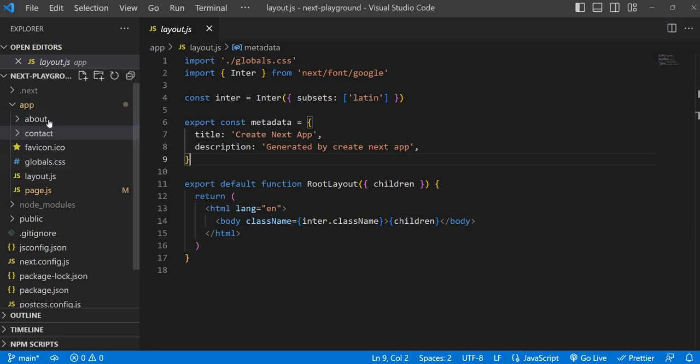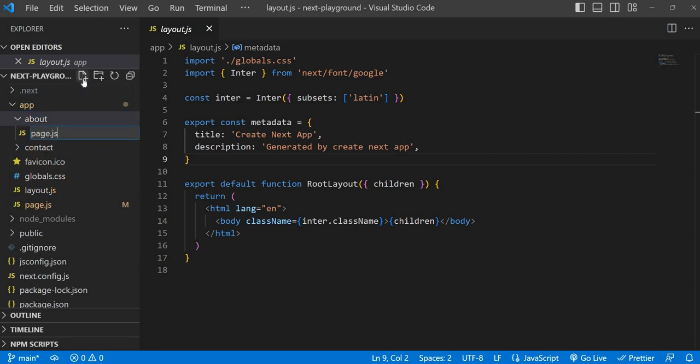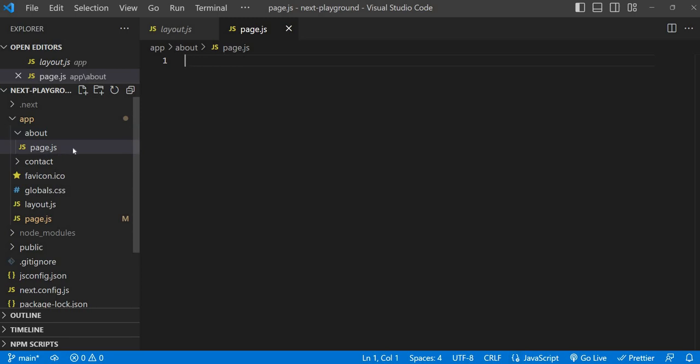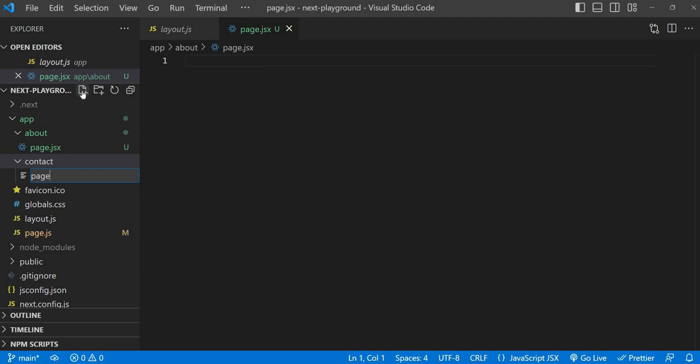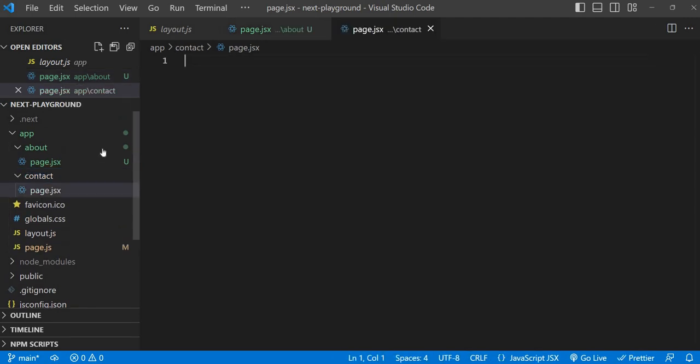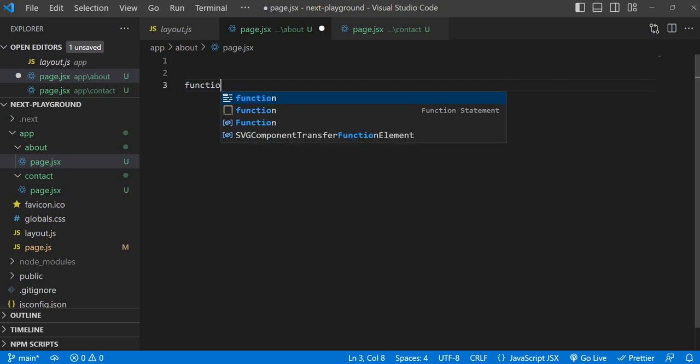Again, if you need any information in that, just create page.js. Of course, this is a component where we are going to add JSX, so it's better to go with page.jsx. This is a component we are going to use to build about information. At the same time, go to contact and again just give page.js. JSX or JS is also fine.